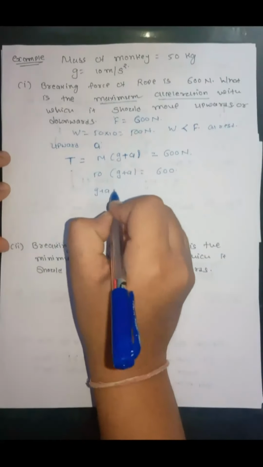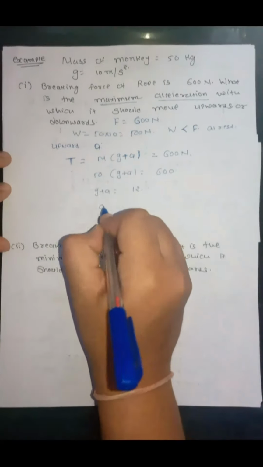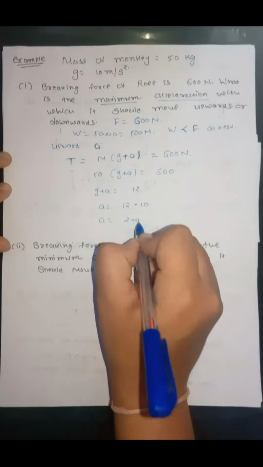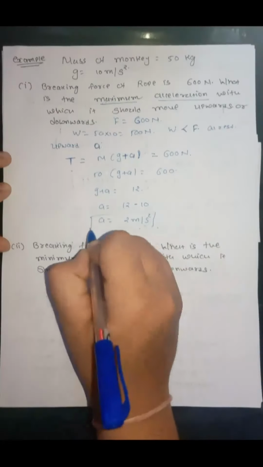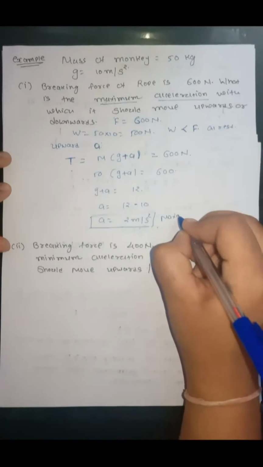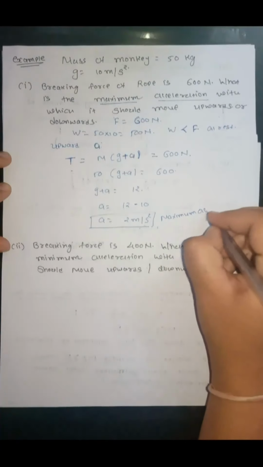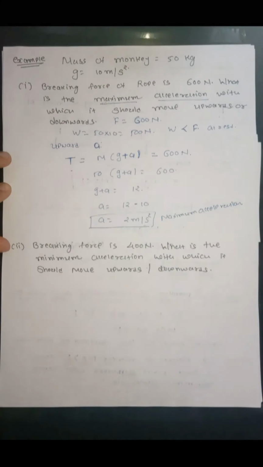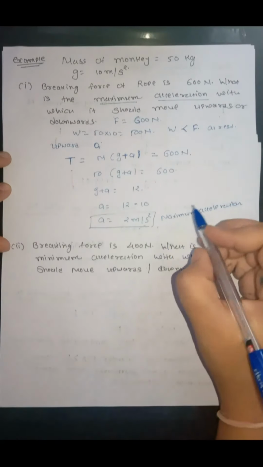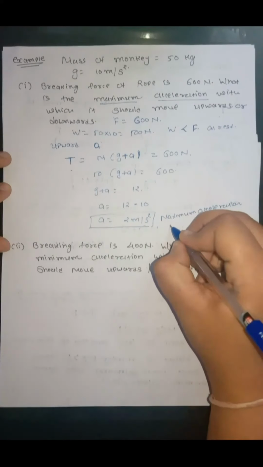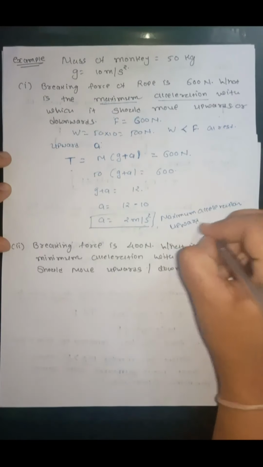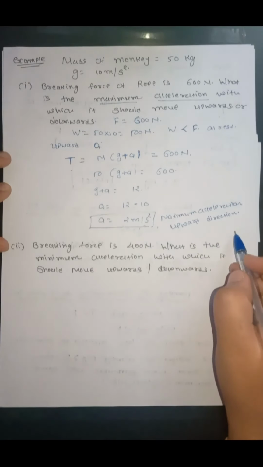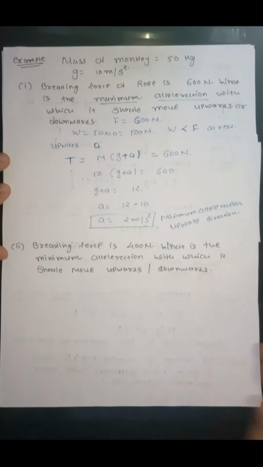So G plus A will be equal to 12. So A will be 12 minus 10, that is equal to 2 meter per second square. This is the maximum acceleration with which it can move in upward direction. For moving in downward direction, any acceleration is possible.